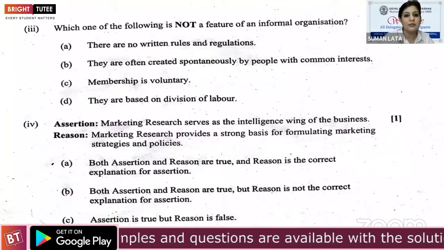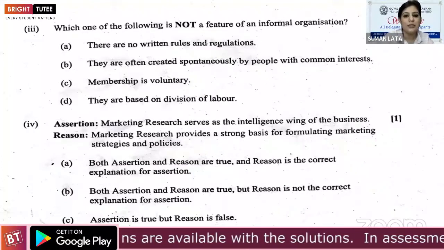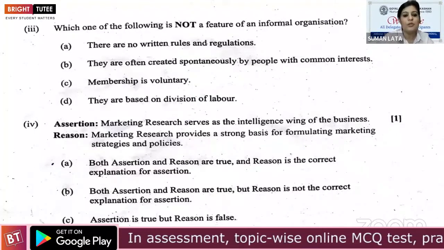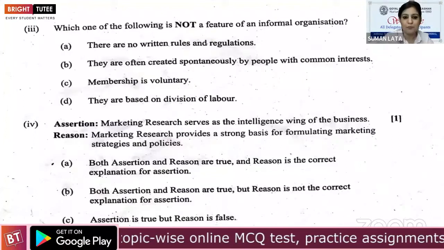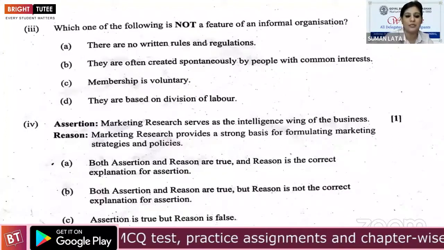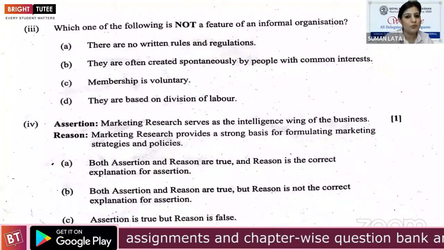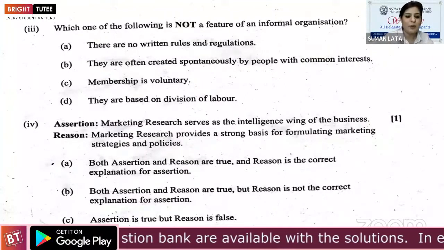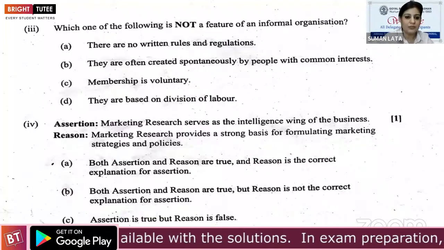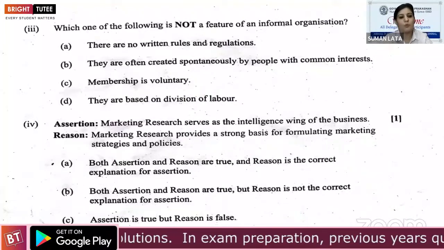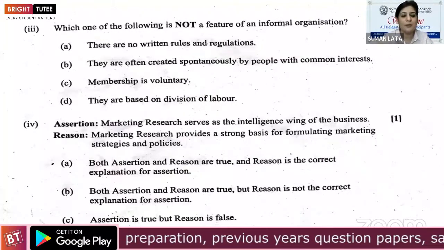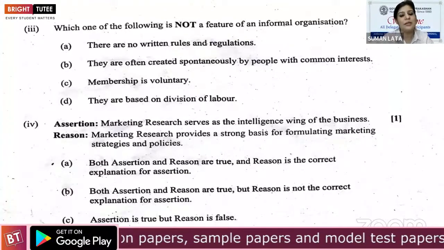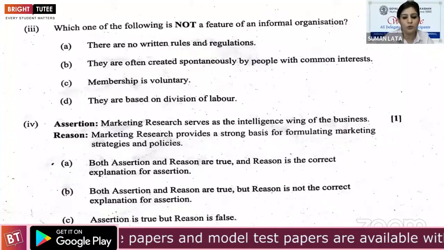See, these assertion and reason are interrelated with each other, and what it depends on is up to the board. Board can accept part A, both assertion and reason are true and reason is the correct explanation for assertion. If you mark this point as correct, in some situations the board can accept B part also. Let's leave it up to the board कि A part correct है या B part correct है. आपने A लिखा है तो very sure हो जाओ कि बिल्कुल ठीक होने वाला है. B लिखा है तो let's leave it up to the board.